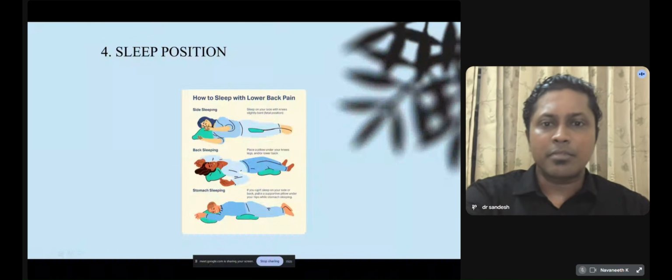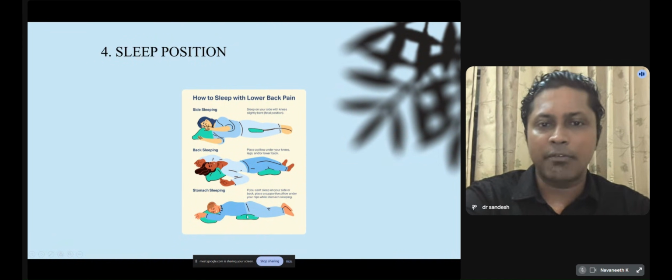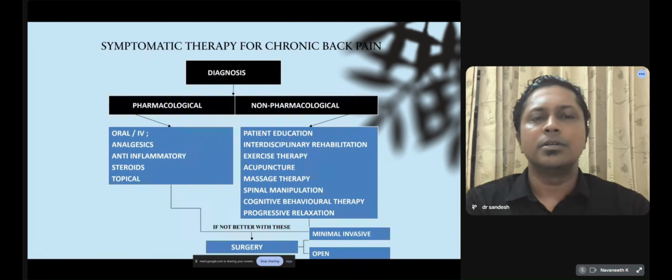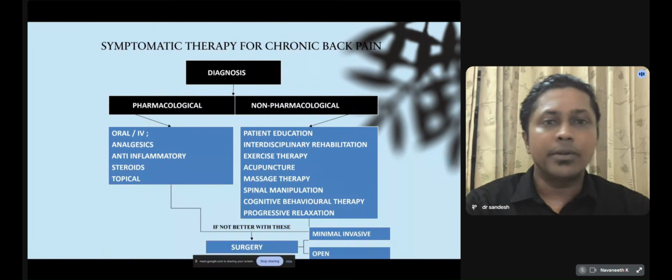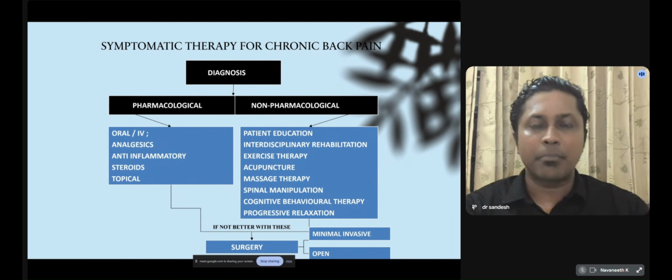Some people will be lying down in a prone position. So in this condition, we can use a pillow under the hip to have a relaxation at the back. So these are all the preventive techniques that should be followed to avoid getting back pain and to maintain a healthy back.